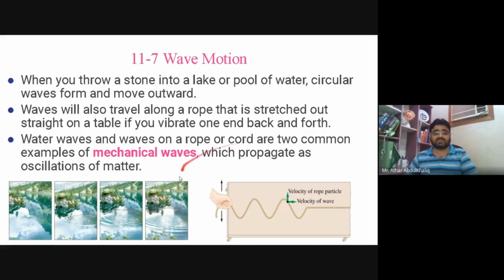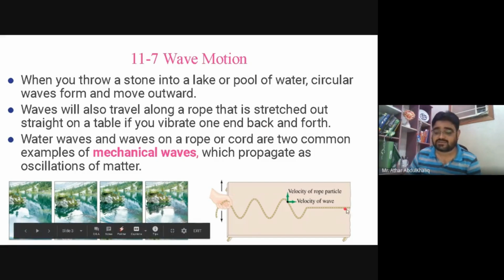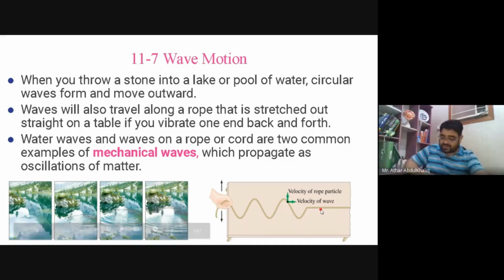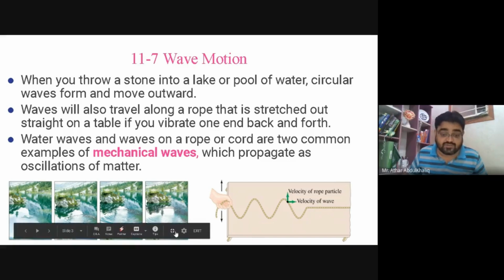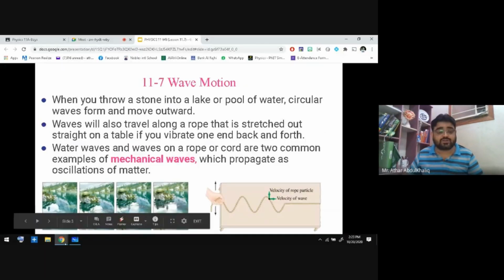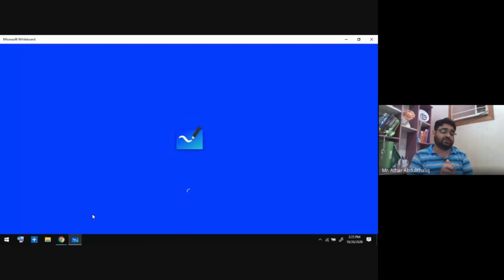As you can see in the water, or if you have a rope that is tied at one end and the other end is in your hand, you move your hand left and right, and you will see that the rope is disturbed, and a wave is generated like the movement of a snake. This wave which your hand is producing is actually a disturbance in the rope. So either a disturbance in the water or a disturbance in the rope, both disturbances are called waves.